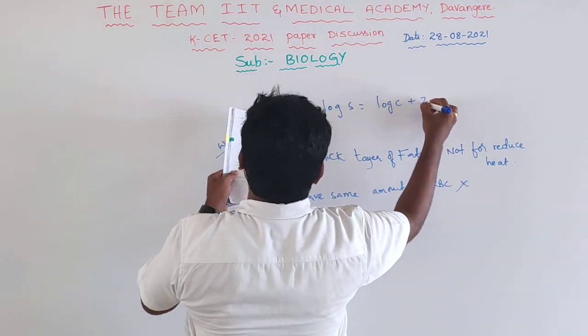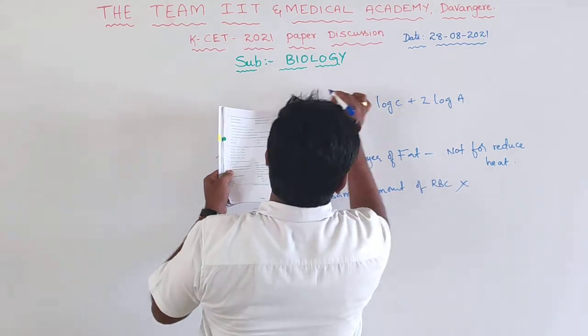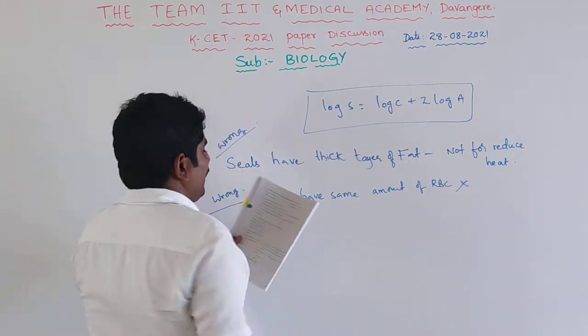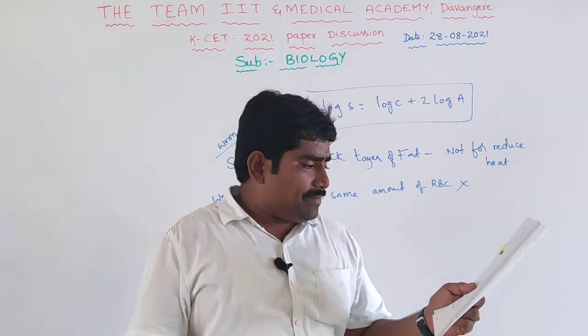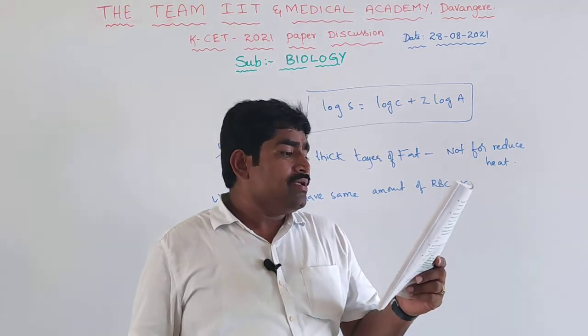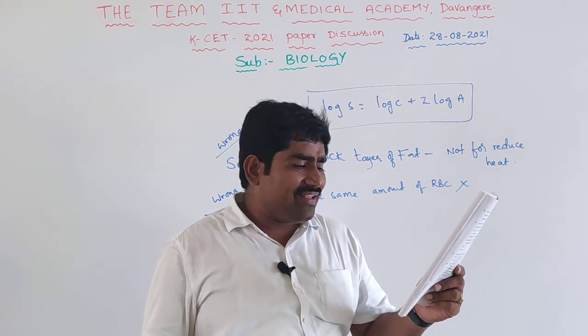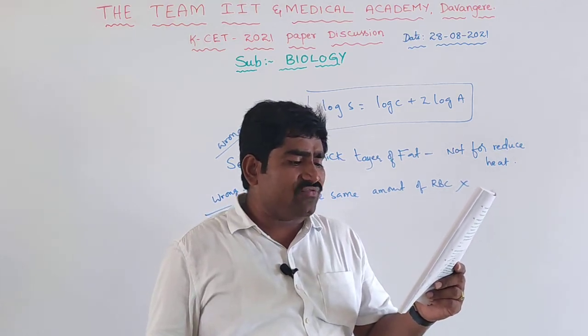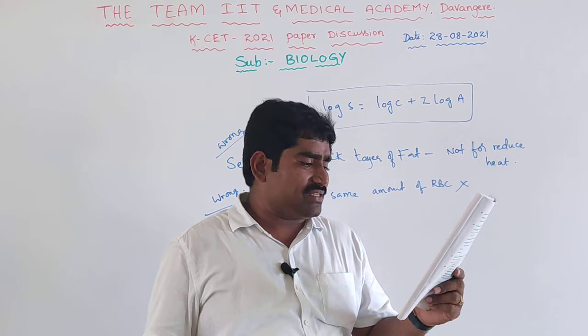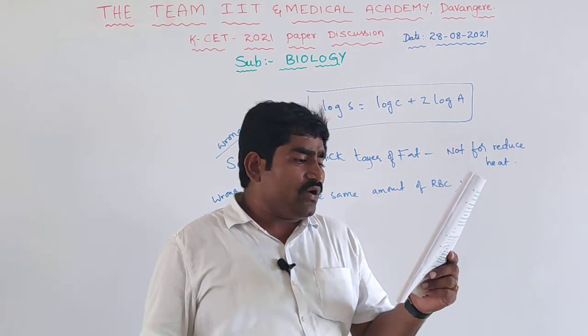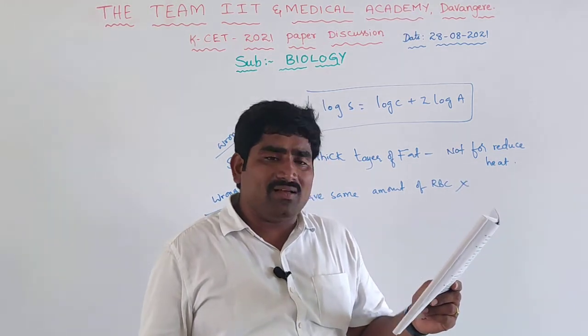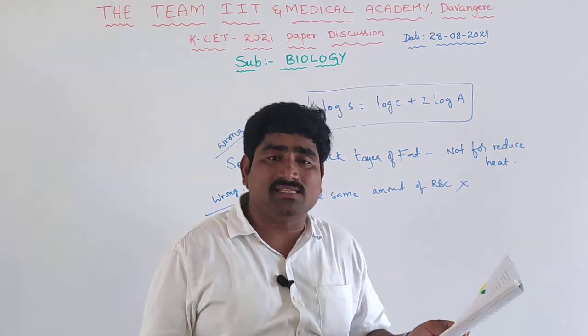Then the next statement is log S equals log C plus Z log A. This is the species area relationship. Next one is narrow utilitarian, which is receiving benefits like food, medicine, industrial products. Broad utilitarian argument is conserving biodiversity for major ecosystem services.